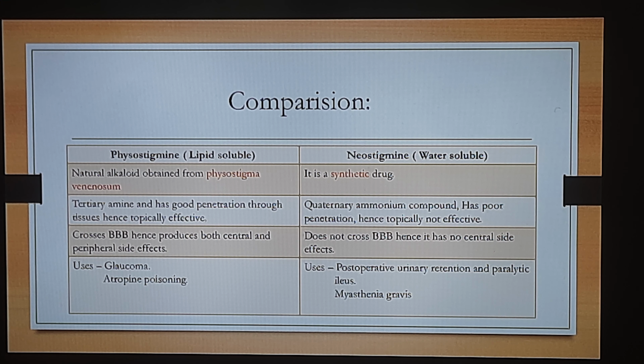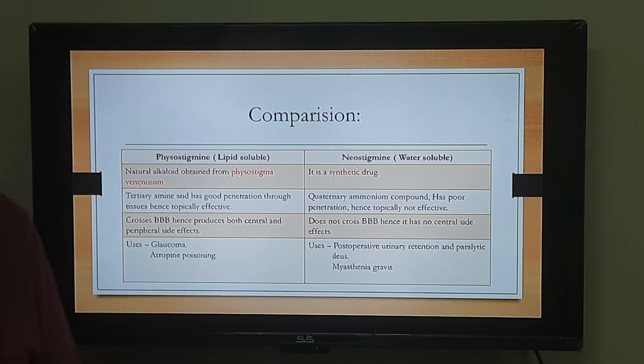Now if any drug is lipid soluble, can I say it can cross our cell membrane? Definitely, if a drug is lipid soluble, it can pass our cell membrane. So any lipid soluble drug can easily pass our blood-brain barrier. That is why these drugs are very useful in different conditions. Physostigmine can easily cross our blood-brain barrier, it can easily cross our GIT membrane, and it can easily cross our eye membrane.